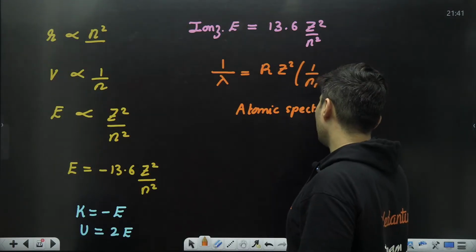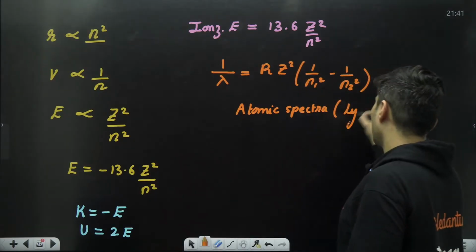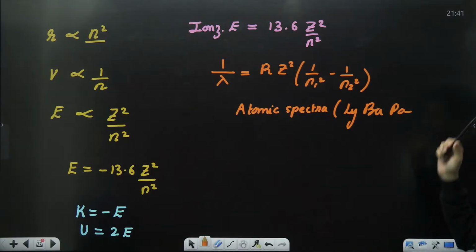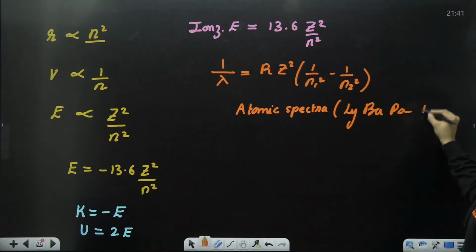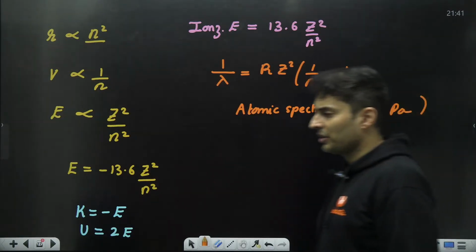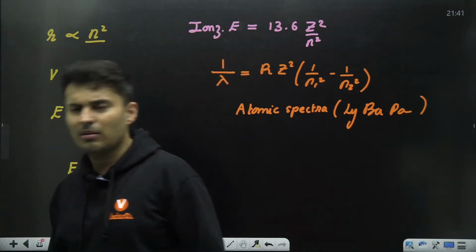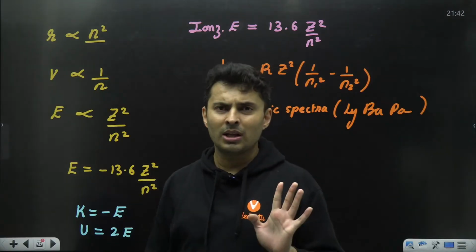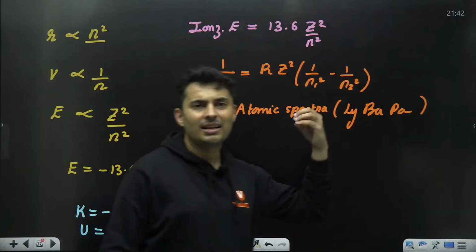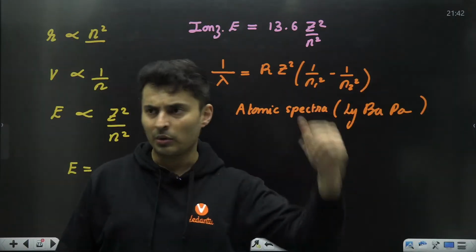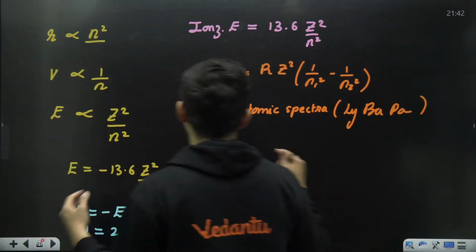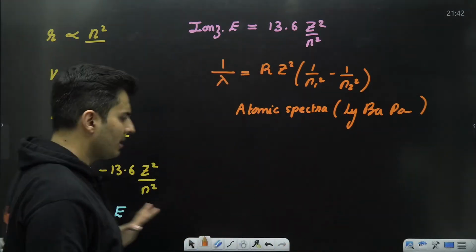You should know all the atomic spectra: Lyman, Balmer, Paschen, Brackett, Pfund, all of that. But Lyman, Balmer, Paschen, Brackett are the main things which you should know. If you remember the phrase Libapa, it becomes very easy. Lyman, Balmer, Paschen, Brackett, Pfund, those come later on. So these are the main things which you should know in this particular chapter.